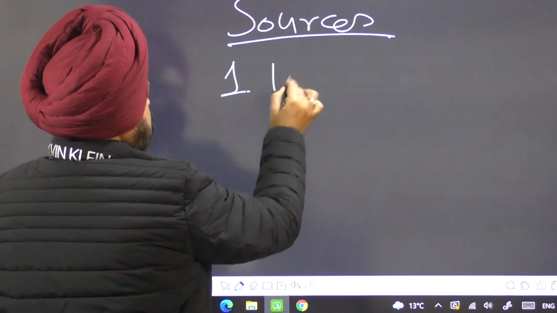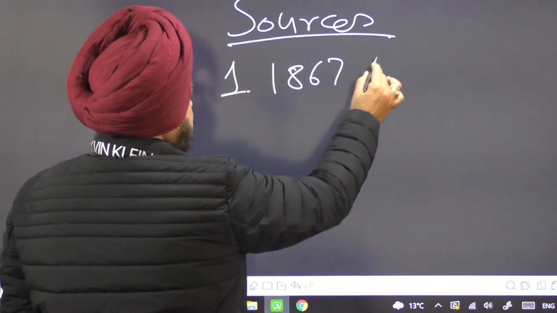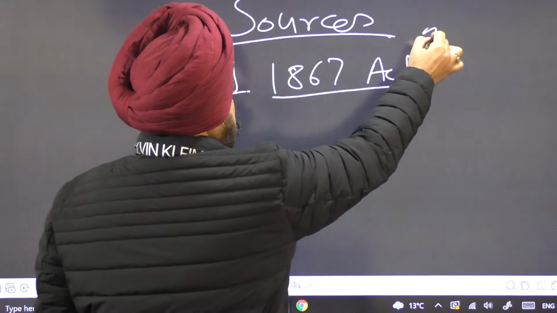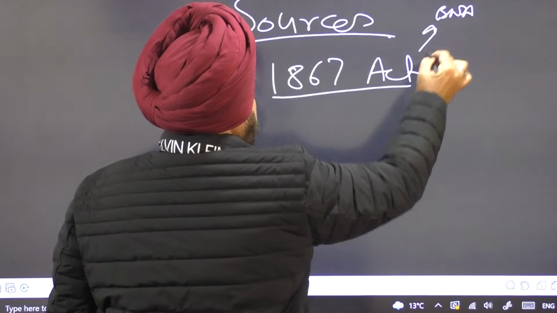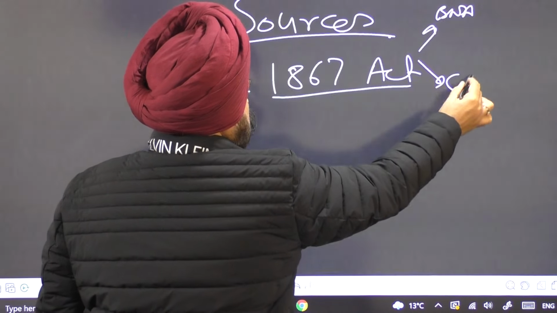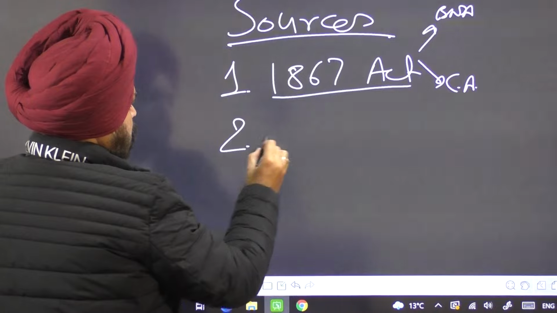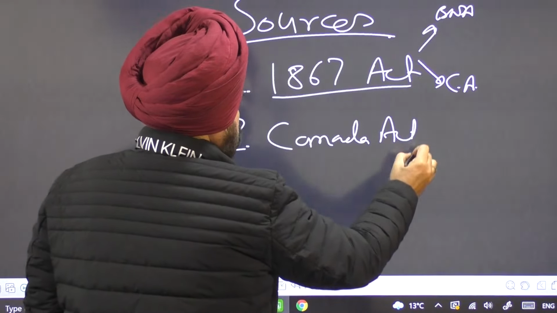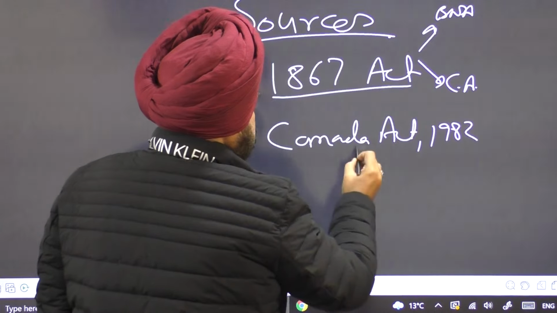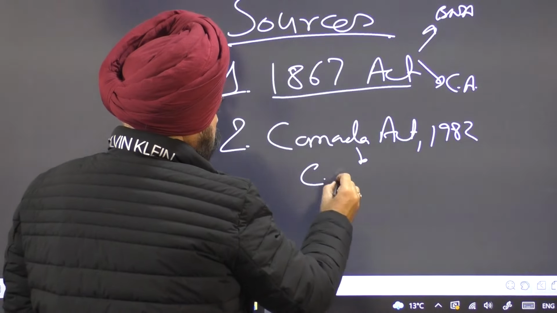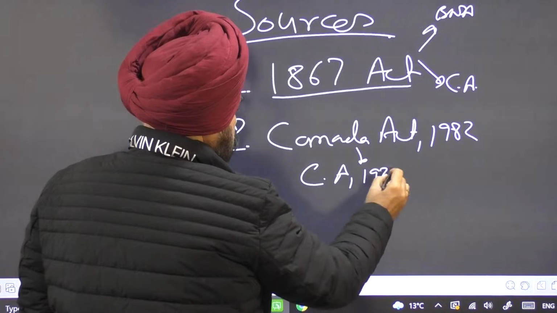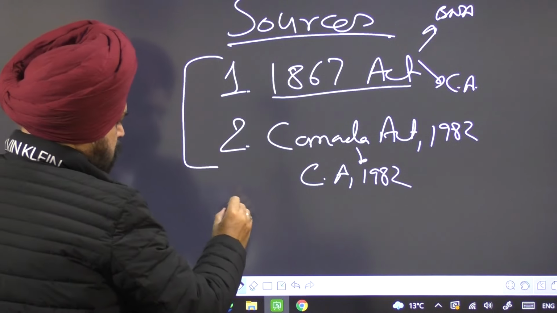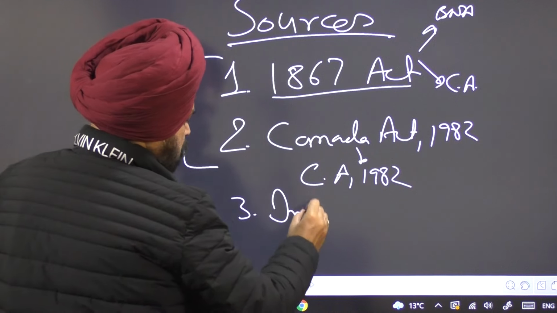So first source is the 1867 Act. I am only writing 1867 Act. Earlier it was known as BNA, and now it is known as the Constitution Act. Then the Canada Act 1982, which contains the Constitution Act in the form of a schedule, right? So these are the sources. Third, the imperial